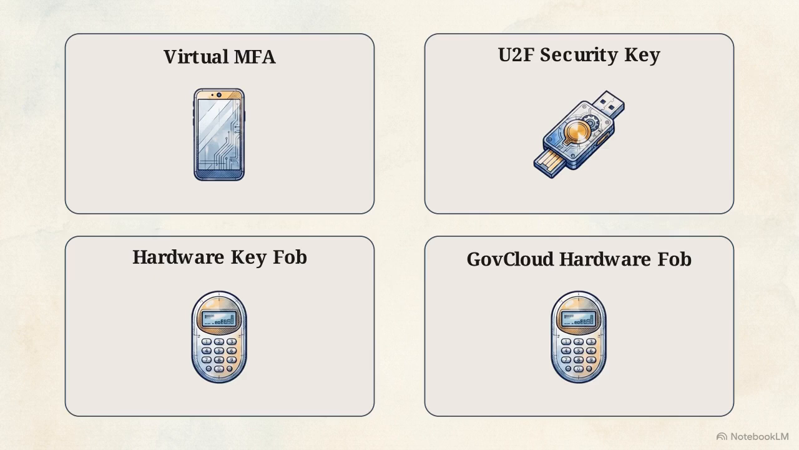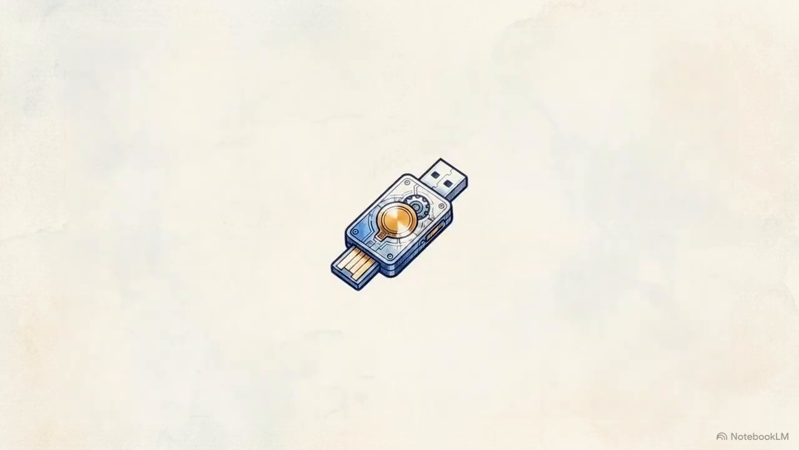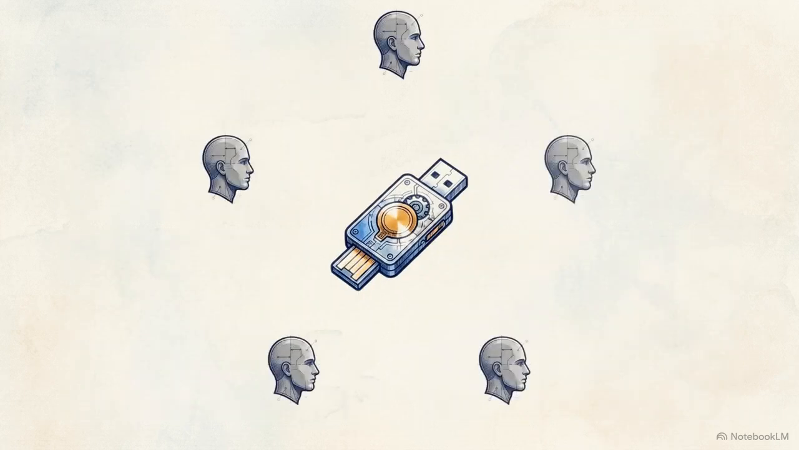This matrix categorizes the supported MFA options. While virtual MFA applications provide a software-based defense, higher security tiers require dedicated physical hardware. U2F security keys, like the YubiKey, offer a scalability advantage. A single physical key can store multiple security tokens and authenticate multiple user profiles across different AWS accounts.